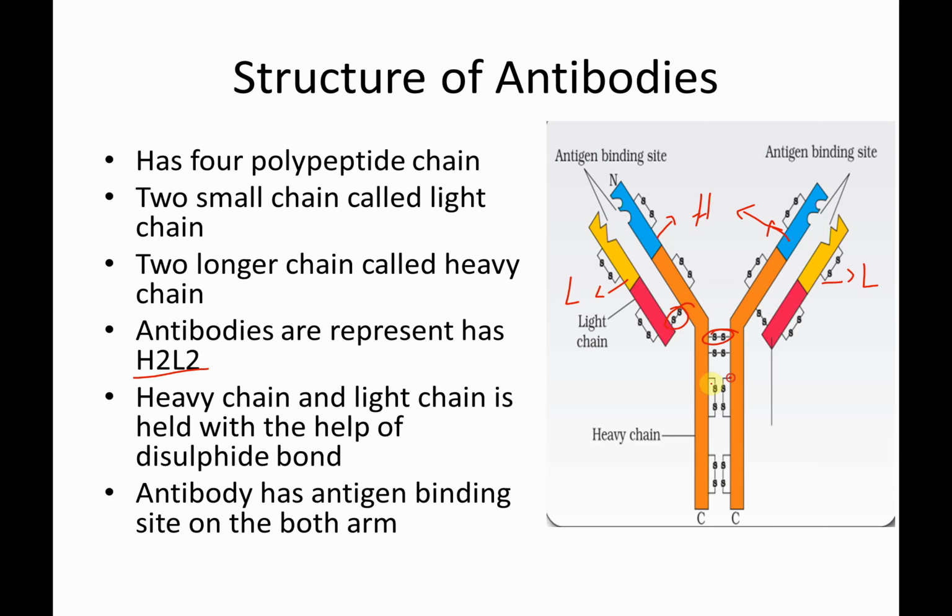You can see here, they are held by the disulfide bonding, mainly the amino acid cysteine. Not only that, these antibodies have antigen binding sites on both arms. These antibodies go and bind to the antigen and kill or suppress the activity of the antigen. And it is a polypeptide chain. You can see one terminal is N and the other terminal is C.